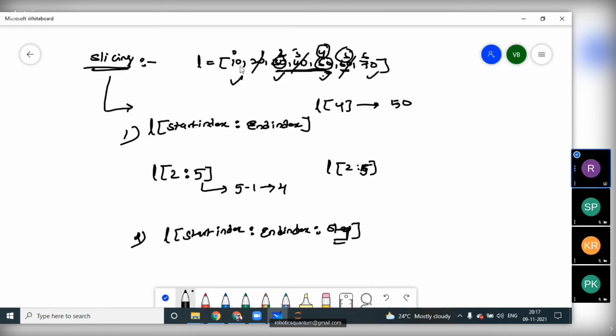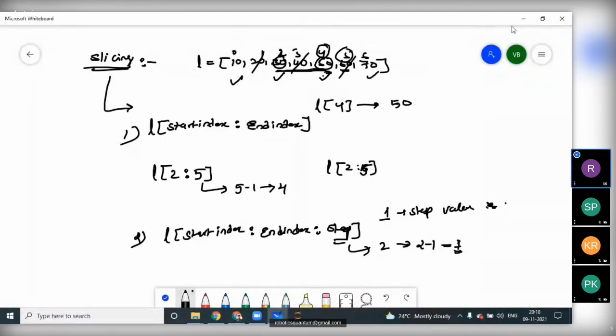To get these alternate numbers 10, 30, 50 and 70, there we need to give the step value. The step value will be a number. If I give the 2, by default step value is 1. Okay, that is step value. The next, 2 means a step of 2, 2 minus 1, which means one value will be left. Okay, so this is the way.